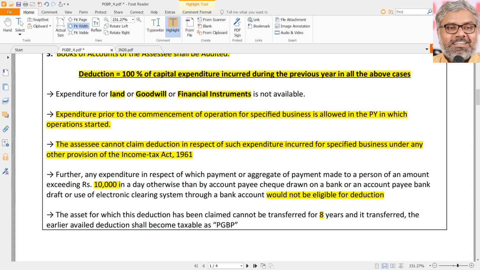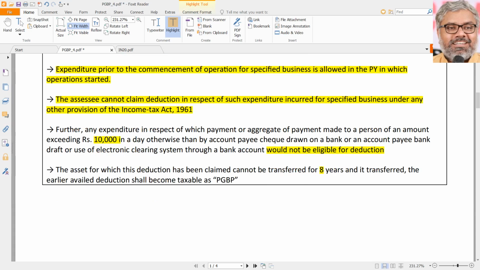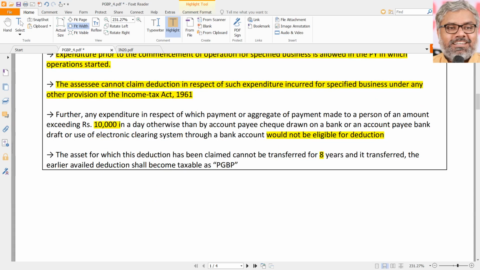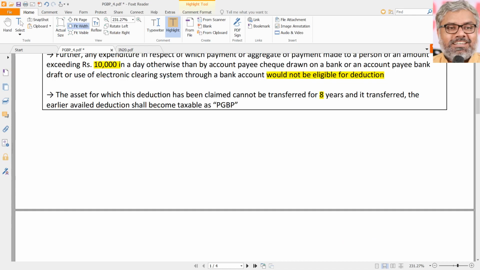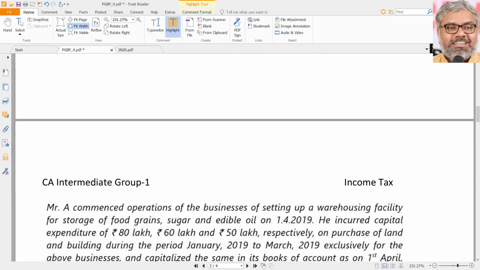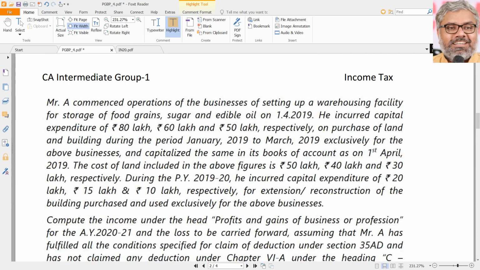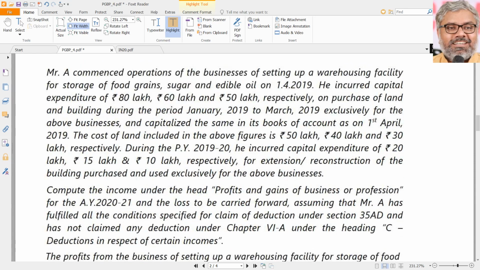And if the asset which has claimed deduction under 35 AD has been transferred within 8 years of its acquisition, then the earlier availed deduction shall become taxable as PGBP. That will be deemed to be the income under the head of PGBP. Why? Because earlier deduction was claimed under PGBP. In the same logic, now the condition is reversed, so taxability also happens under PGBP naturally. That's it. That is about 35 AD.